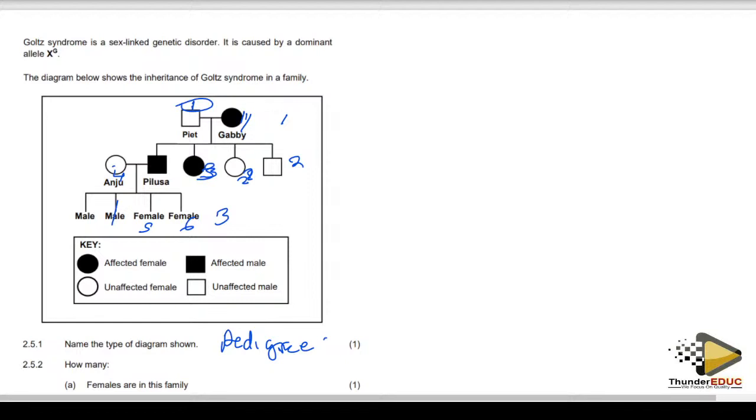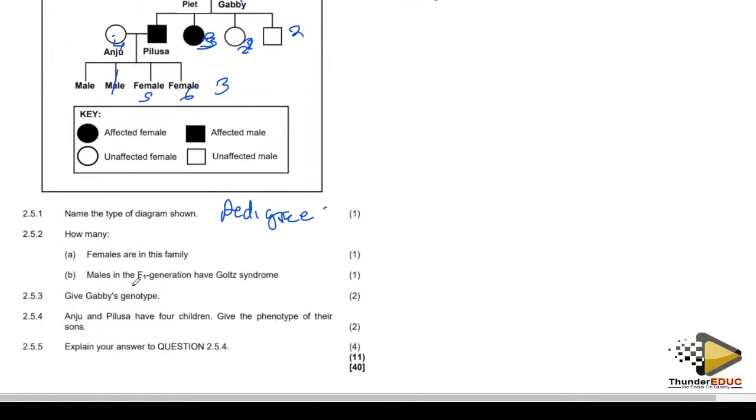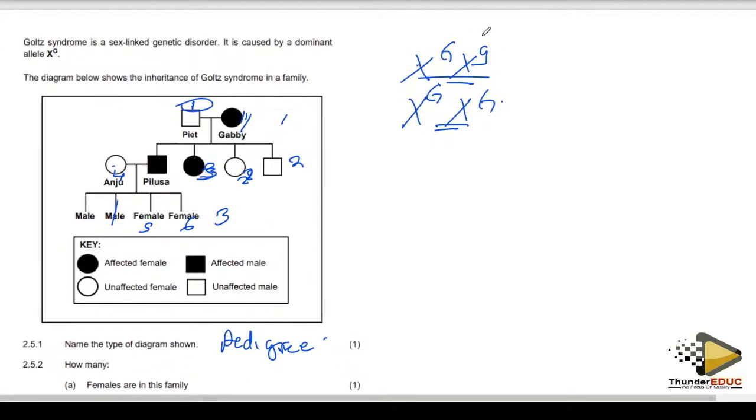Gabby is a female, so it can be capital G, small g, or capital G, capital G. But the question asks for Gabby's genotype, so which of the 2 is correct?